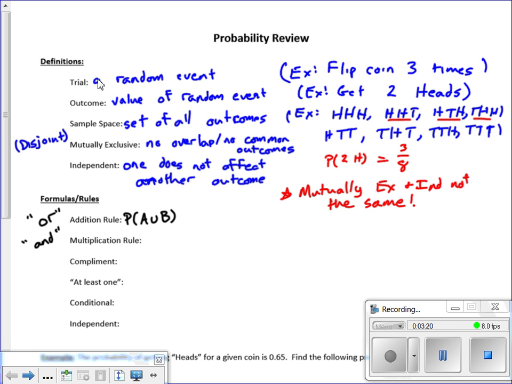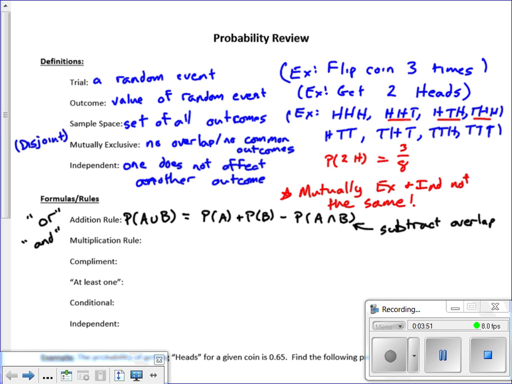So in terms of symbols, that's A or B. And so what we did here was the probability of A plus the probability of B. However, one of the things that you have to remember, you have to subtract the overlap. So you got to be careful, especially if there is something where an observation could fall into both categories. And we'll see that play out here in just a minute with our examples.